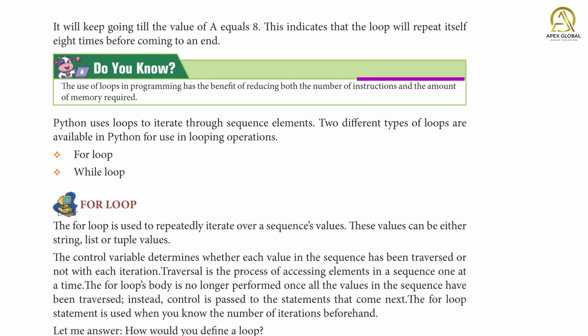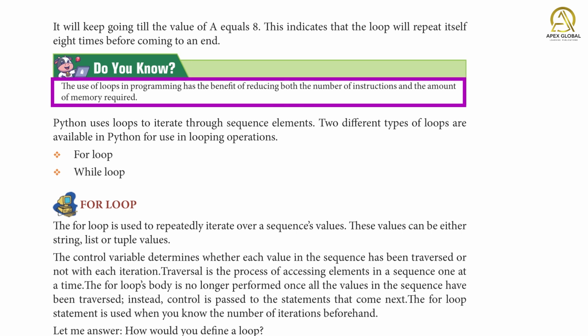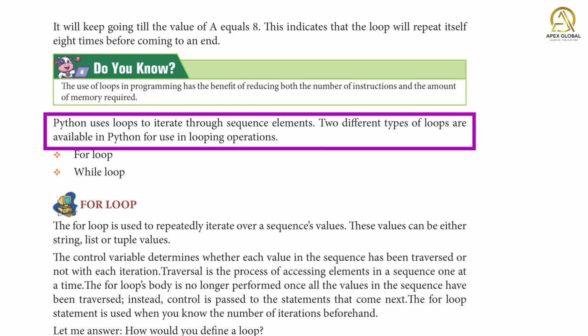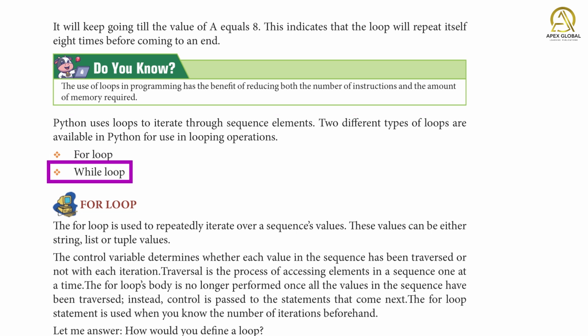Do you know? The use of loops in programming has the benefit of reducing both the number of instructions and the amount of memory required. Python uses loops to iterate through sequence elements. Two different types of loop are available in Python for looping operations: the for loop and the while loop.